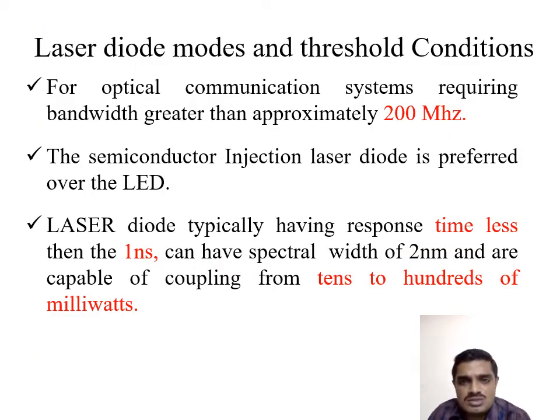Then laser diodes: modes and threshold conditions. For optical communication systems requiring bandwidth greater than approximately 200 MHz, the semiconductor injection laser diode is preferred over the LED. A laser diode typically has a response time of less than 1 nanosecond. Within a nanosecond, it emits a light signal that can have a spectral width of 2 nanometers and is capable of coupling from 10 to 100 milliwatts.